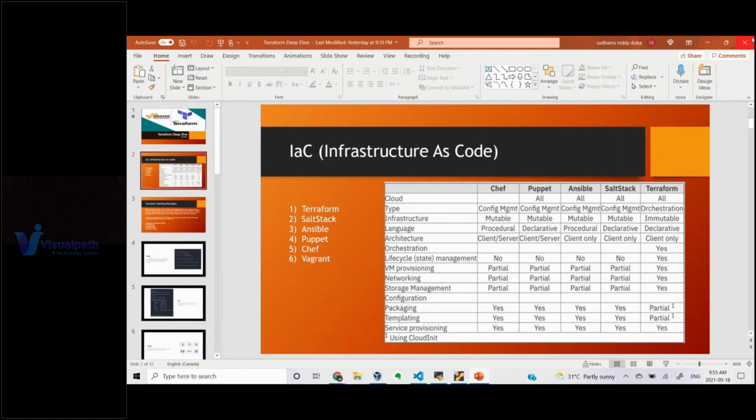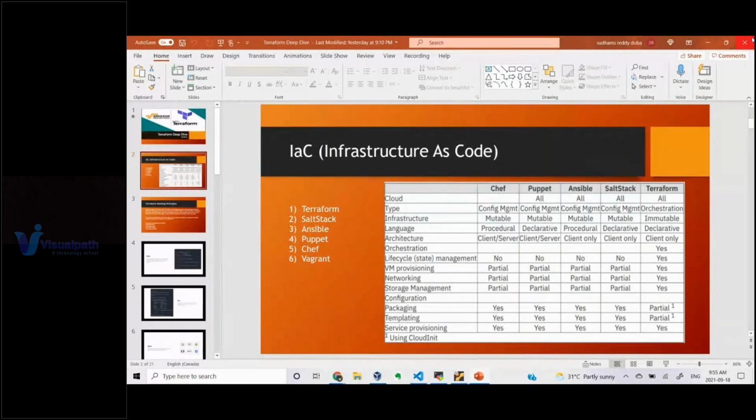Now, why are we not using SaltStack, Ansible, or Puppet, these configuration management tools? Because they are especially designed and well suited for configuration management. What is configuration management? Once your infrastructure is spun up, if you want to install some packages, modify configuration files, uninstall packages, or execute commands after the infrastructure is spun up, then the well suited tools in that scenario are Ansible, Puppet, Chef, and SaltStack as well, which you can use to run your configuration management actions, like what I've told you right now.